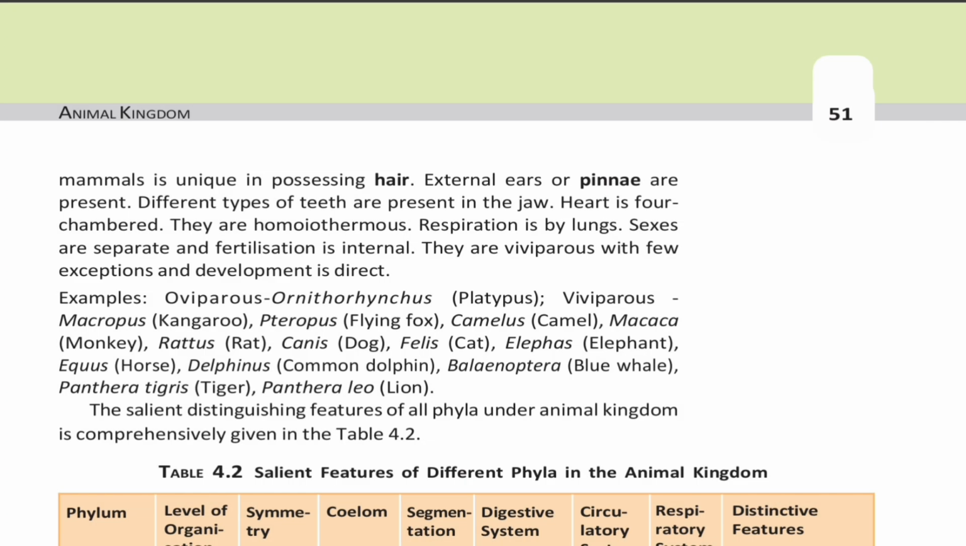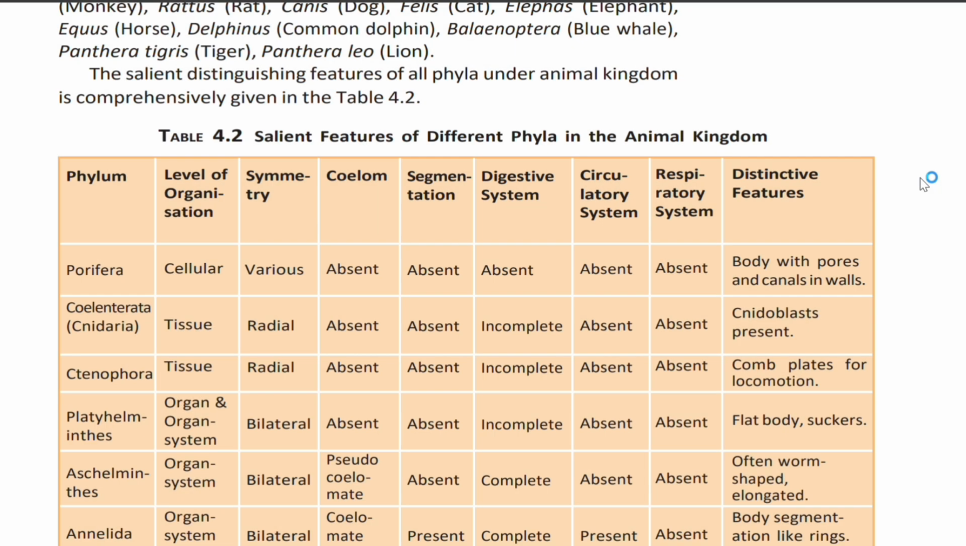Examples of oviparous: Ornithorhynchus, platypus. In case of viviparous: Macropus, kangaroo; Pteropus, flying fox; Camelus, camel; Macaca, monkey; Rattus, rat; Canis, dog; Felis, cat; Elephas, elephant; Equus, horse; Delphinus, that is common dolphin; Balaenoptera, that is blue whale; Panthera tigris, that is tiger; Panthera leo, that is lion. The salient distinguishing features of phyla under animal kingdom are comprehensively given in Table 4.2.